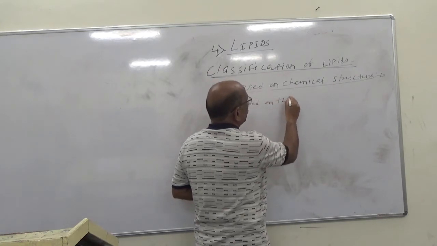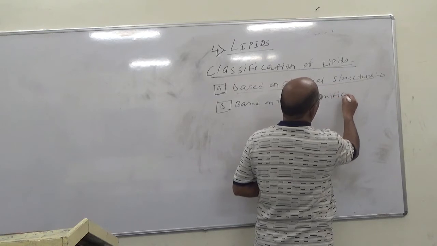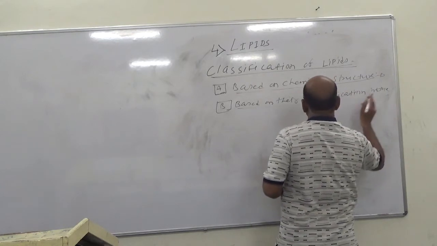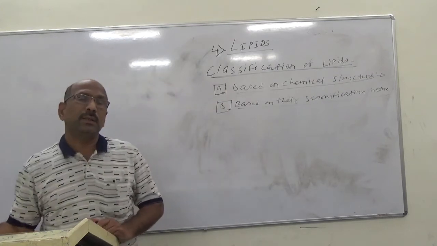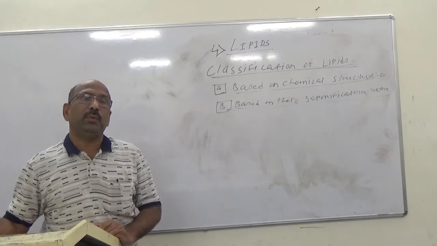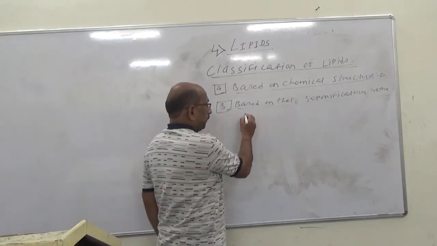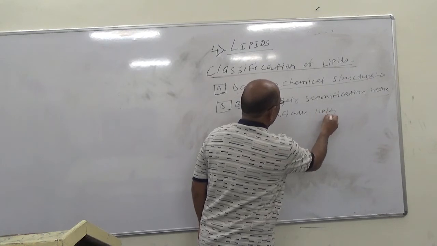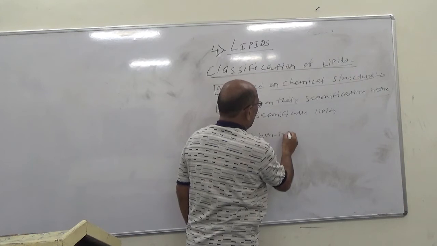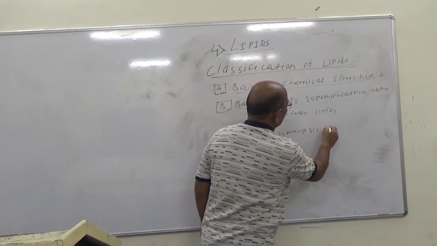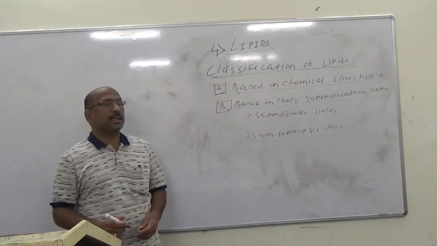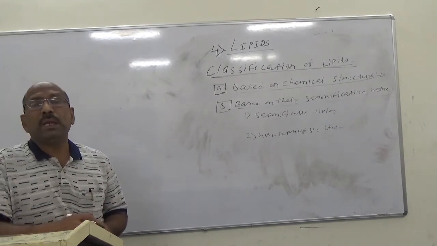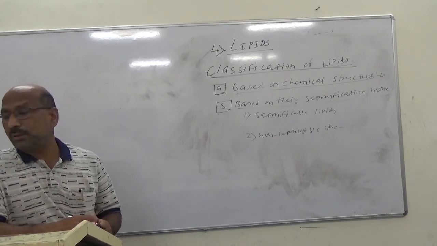Based on their saponification nature, lipids are again classified into two groups: the first is saponifiable lipids, and the second is non-saponifiable lipids.